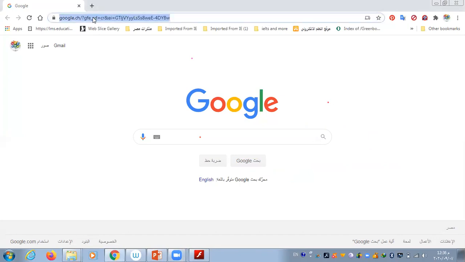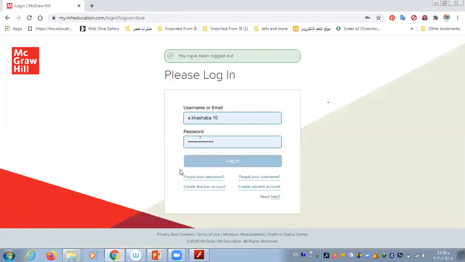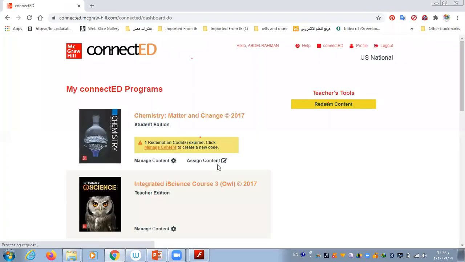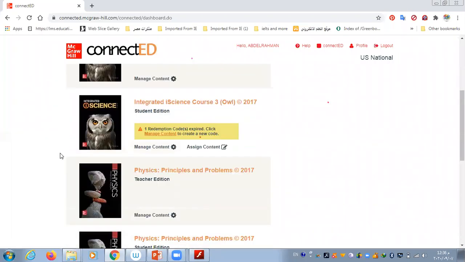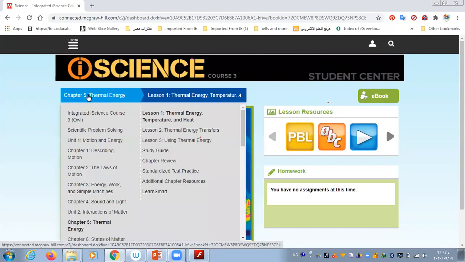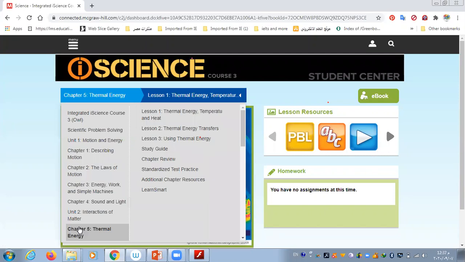If you go to Connected, you choose Chapter 5, Thermal Energy.